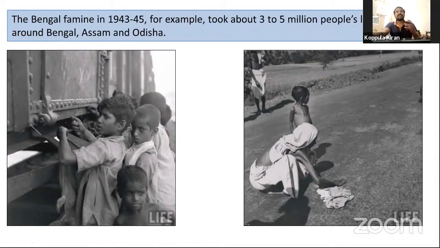They wanted to get some food grain to take. This is the situation in Bengal in 1943 and 45. These two years were very dangerous.